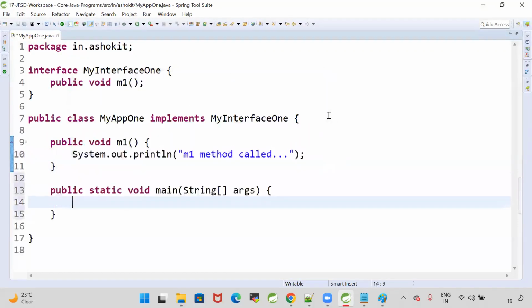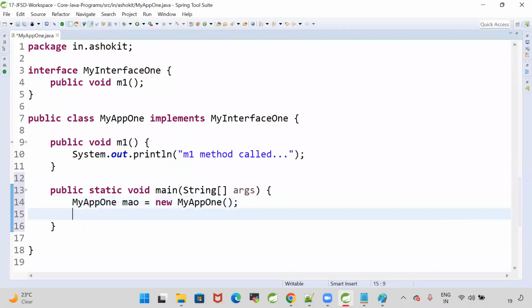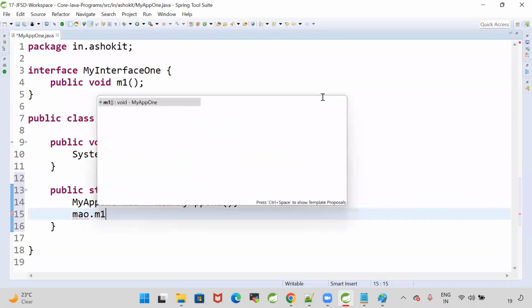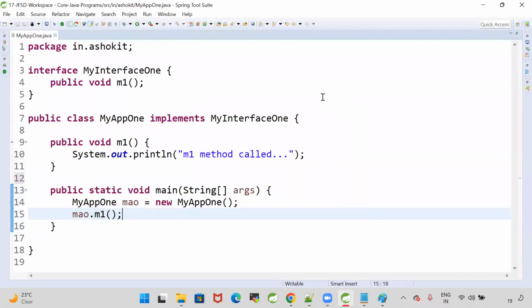Then go for the main method. In that main method, create the object: MyApp1 obj = new MyApp1(), then obj.m1().